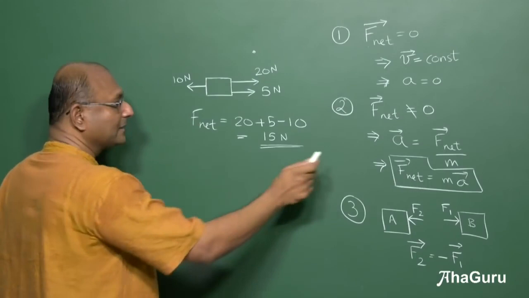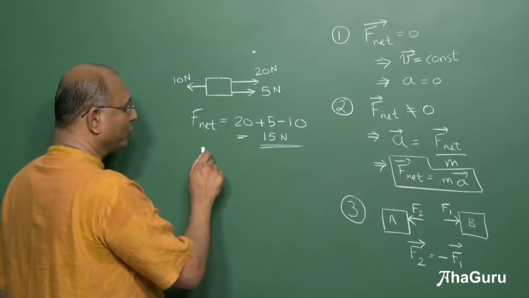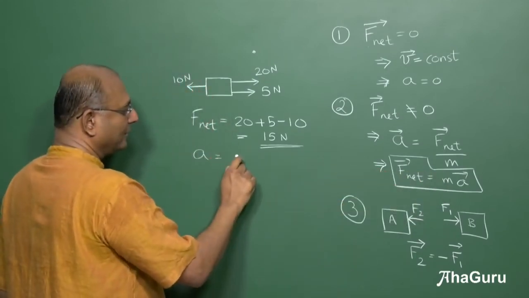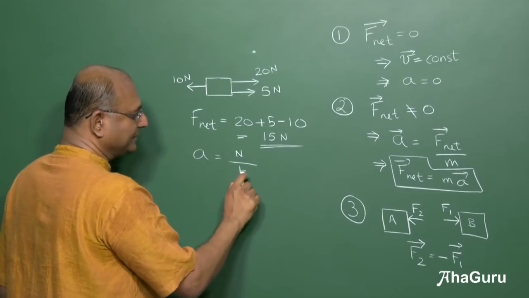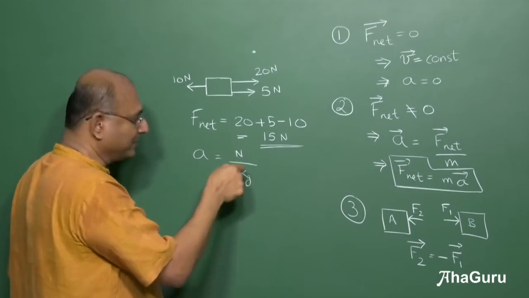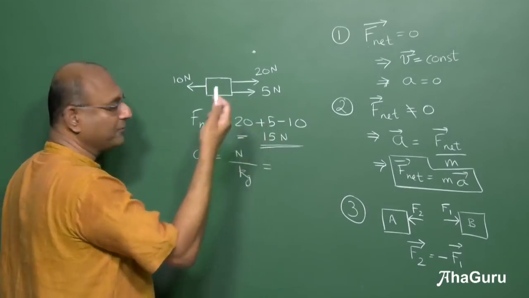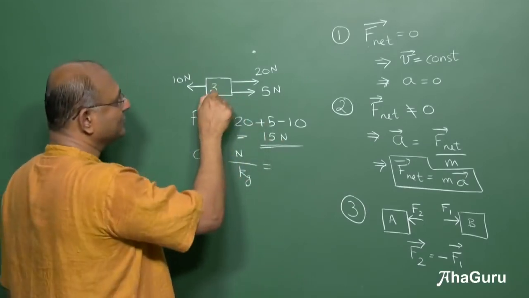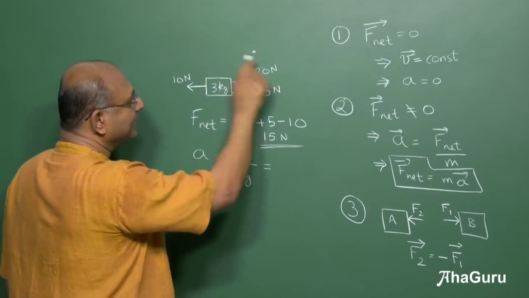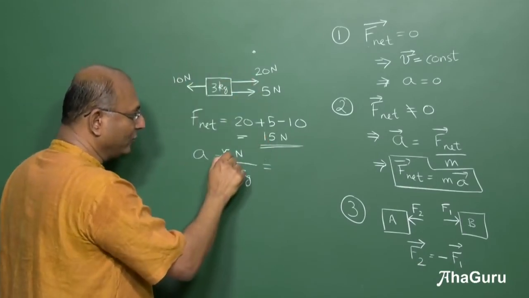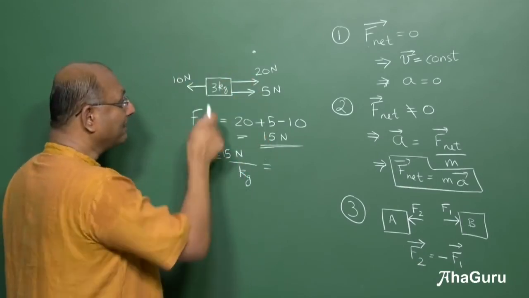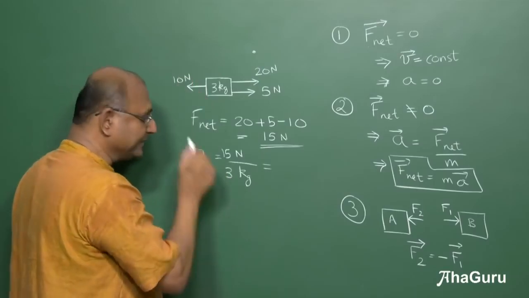For mass, the SI unit is kg. If you used newtons by kg, so many newtons by so much kg, you will end up, for example, let us say this was 15 newtons, right? Suppose I said this was 3 kg. What is the net force? 15 newtons. What is the mass? 3 kg.